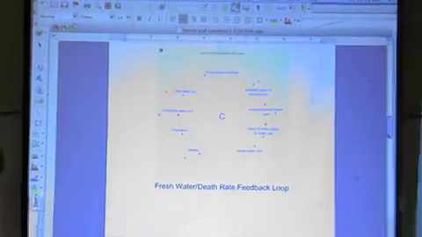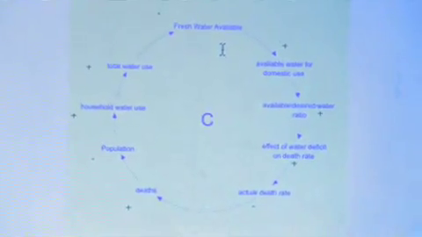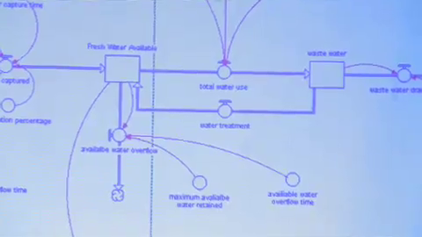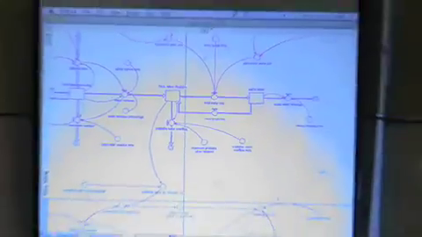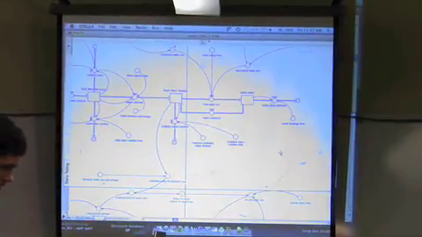Here's our feedback loop, and it's a pretty basic feedback loop. It's the freshwater and death rate feedback loop. This is the loop that focuses on how the amount of fresh water available is going to impact the death rate and ultimately the population of China.